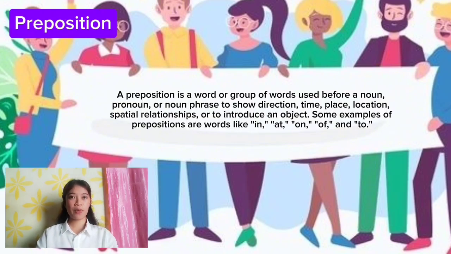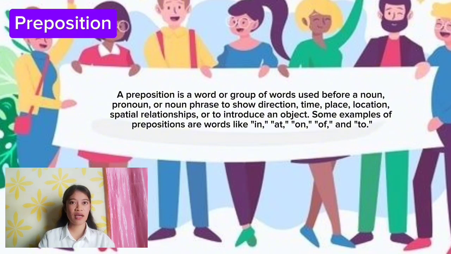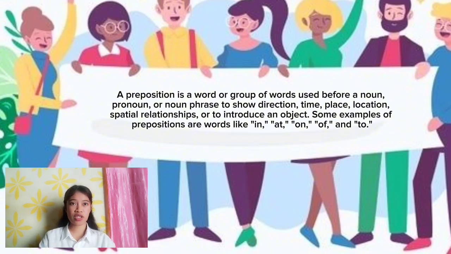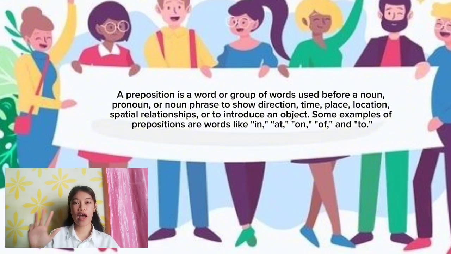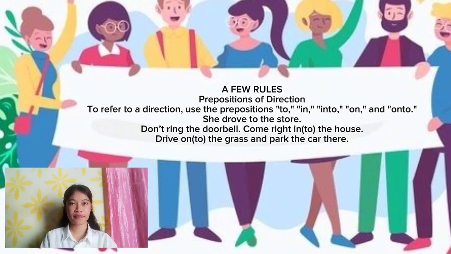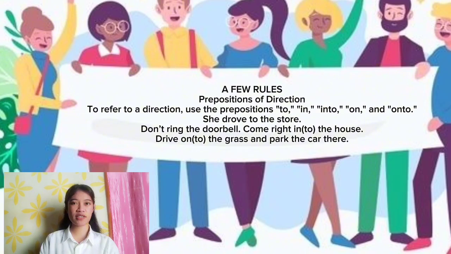Preposition. A preposition is a word or group of words used before a noun, pronoun, or noun phrase to show direction, time, place, location, spatial relationships, or to introduce an object. Some examples of prepositions are words like in, at, on, of, to. A few rules.